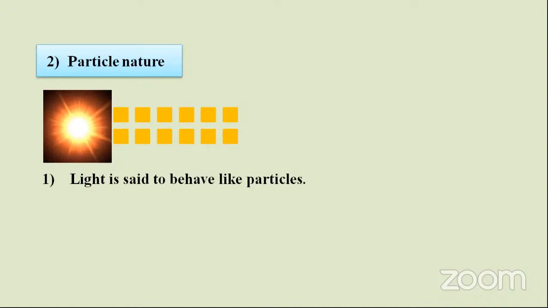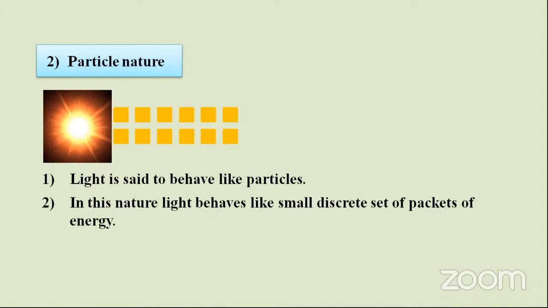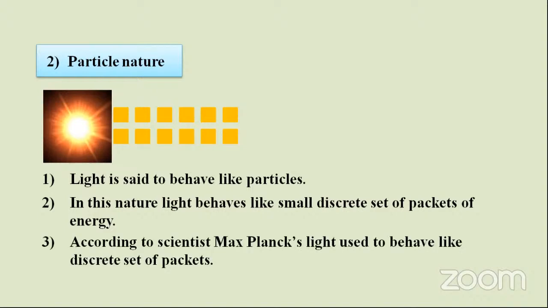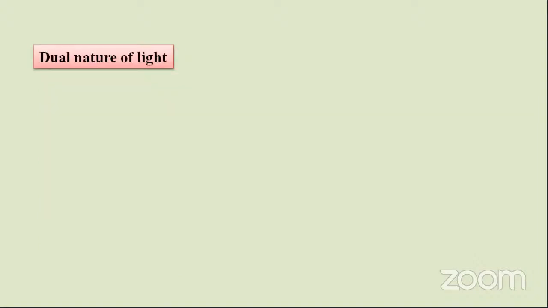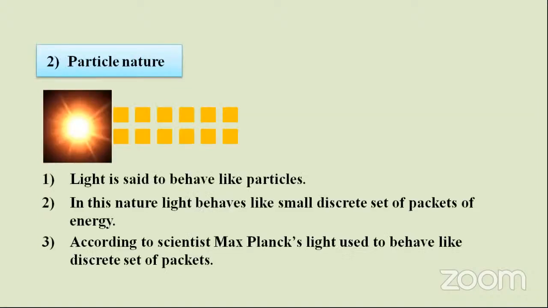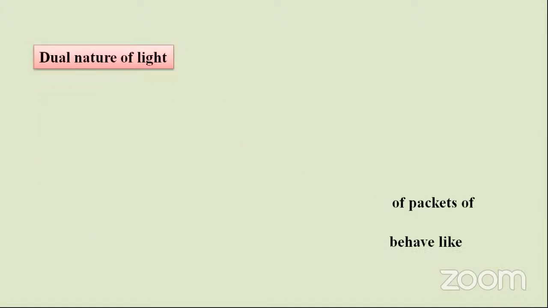Yes, light is said to behave like particles. In this nature, light behaves as small discrete packets of energy, which you have studied in earlier classes. Those are called photons. According to the scientist Max Planck, light behaves like discrete packets, which we can say are quanta of energy. Those quanta are said to be photons.